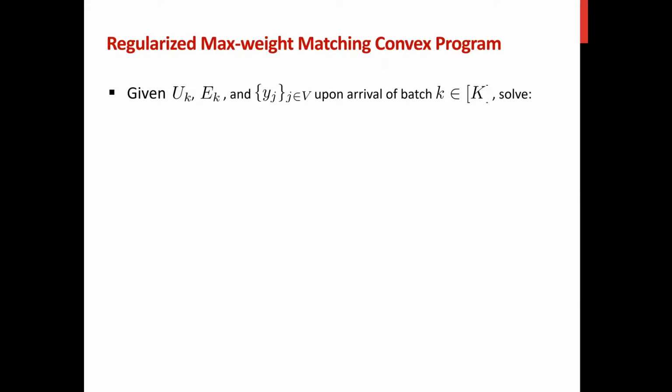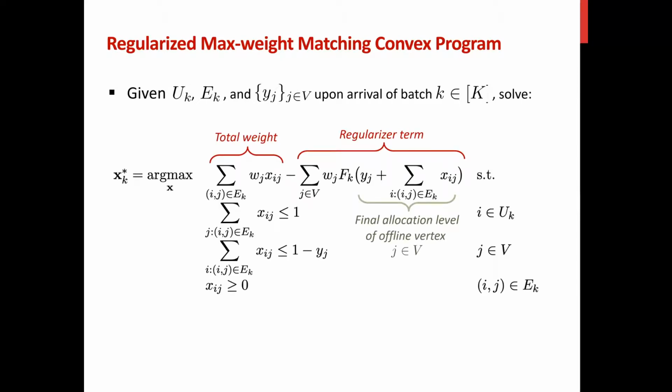Now suppose that we are at the k-th stage and we have the bipartite graph U_k, E_k, and the current consumption of every supply node. Then we want to consider the following convex program, where the constraint is a matching constraint, and the objective function will contain two terms.